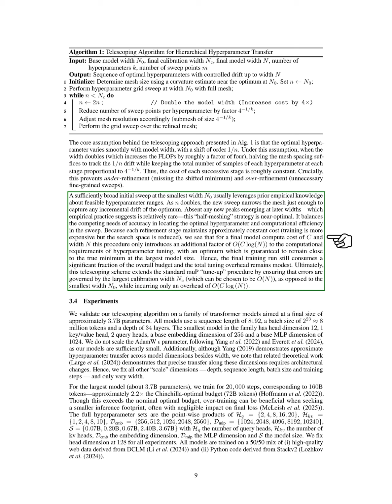We start with a broad initial sweep at the smallest width, using prior knowledge about feasible hyperparameter ranges. As we double the width, we narrow the mesh just enough to capture any small shifts in the optimum. If no new peaks appear at larger widths, this half-meshing strategy is nearly optimal, balancing accuracy in finding the best hyperparameter with computational efficiency.